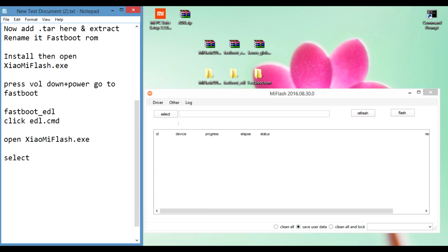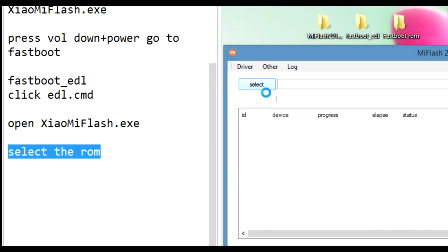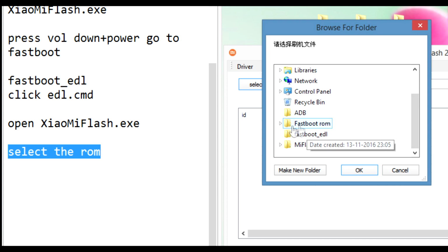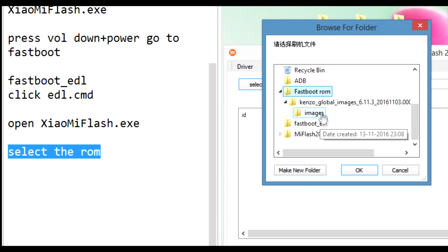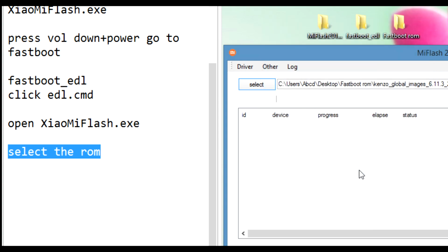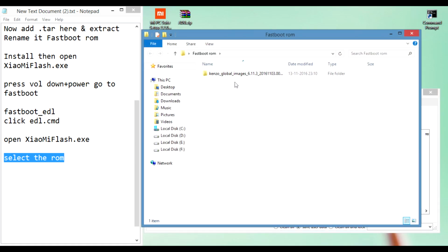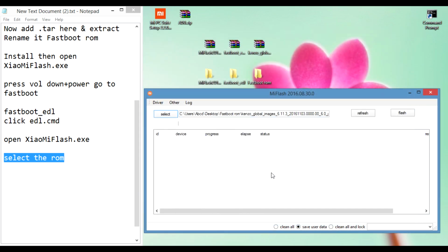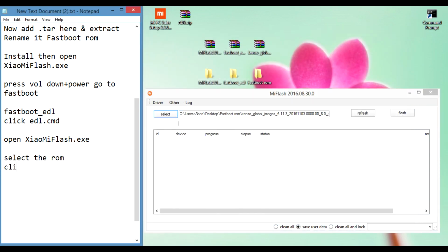Now open Xiaomi Mi Flash and then select the ROM, Fastboot ROM, Kenzo Global Images. OK. Click Clean All.